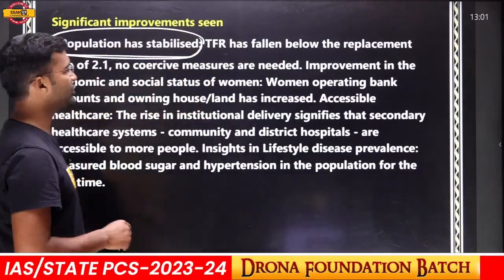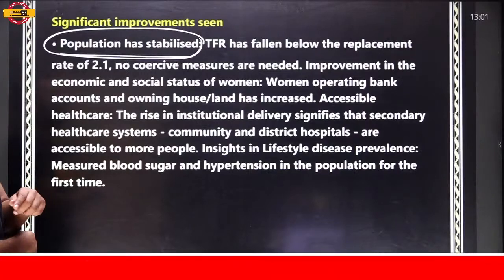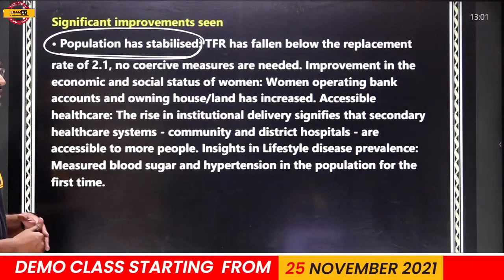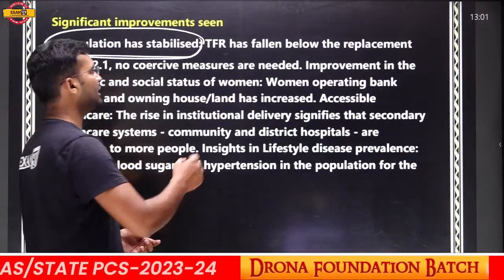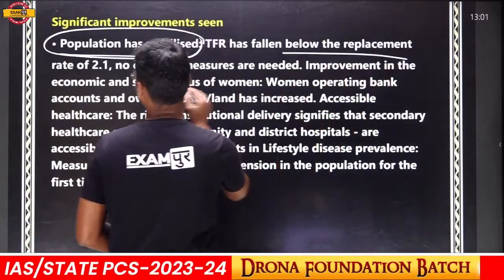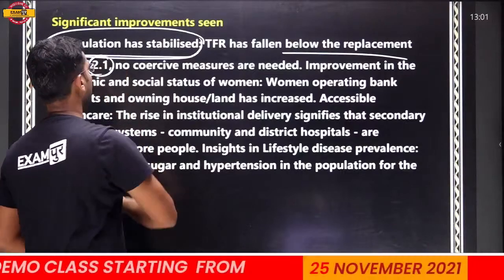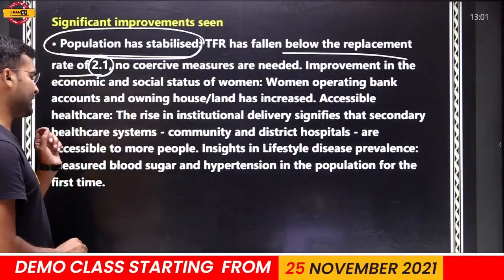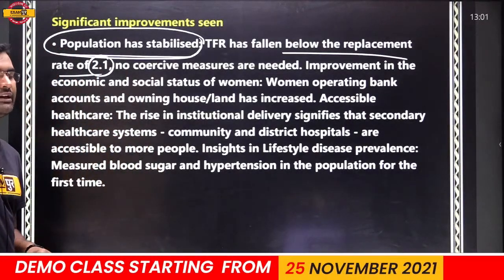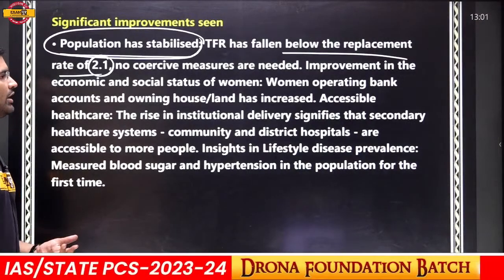So population will increase, but stability is seen in the population growth rate. Total fertility has fallen below the replacement rate of 2.1. If the total fertility is decreasing, that means the rate of increment will decrease.